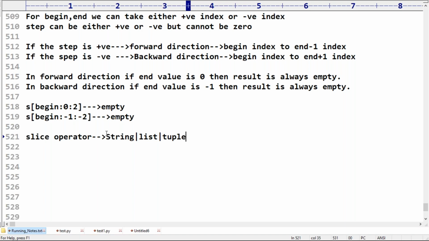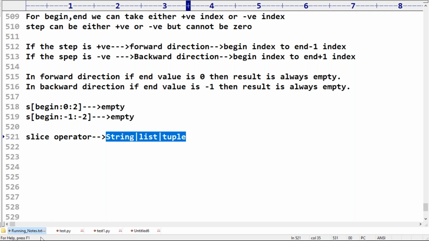That's why if you are aware of the string, then this concept becomes copy-paste for the remaining. For dict and set, this is not applicable. It is applicable for list and tuple because the indexing concept is applicable there. Wherever the index story is there, you can happily use the slice operator.